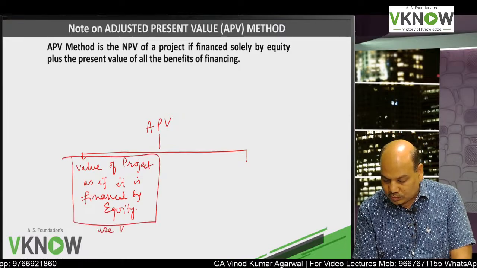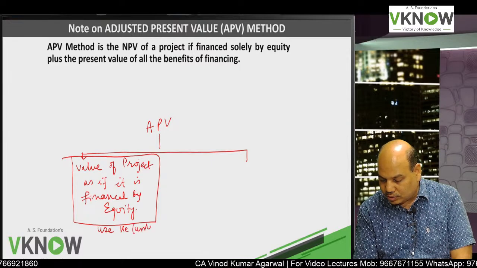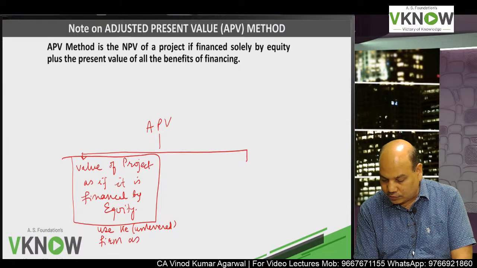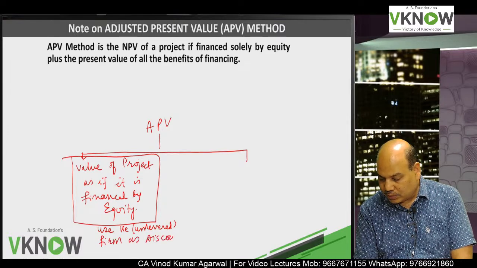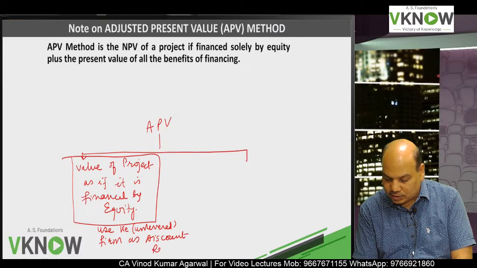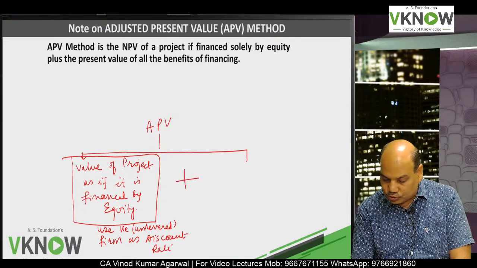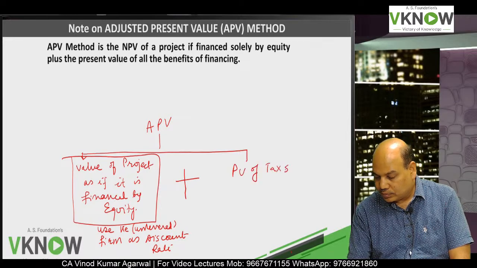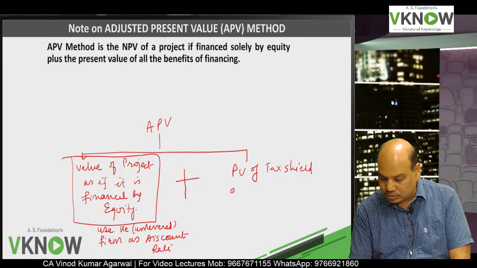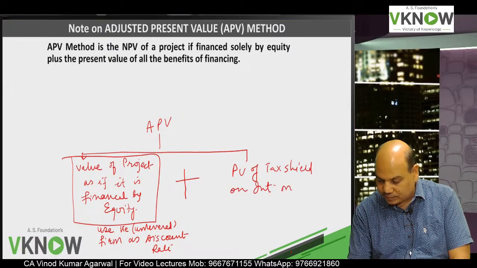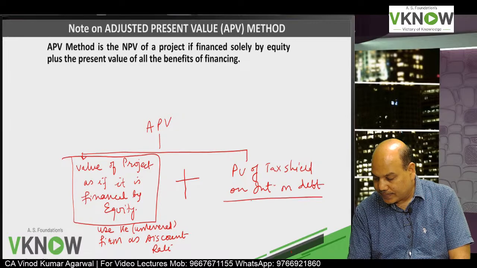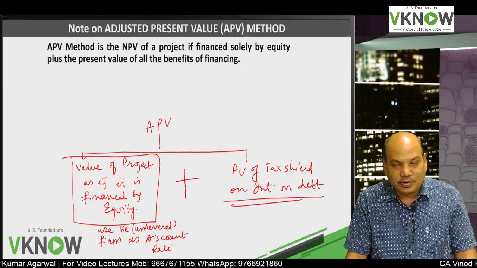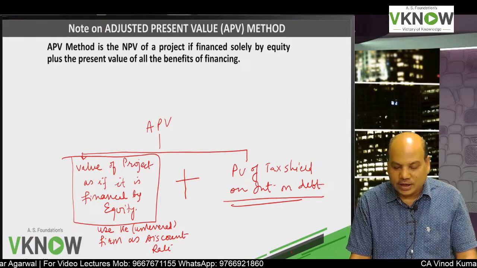Use cost of equity of an unlevered firm as discount rate. But the firm is not using only equity, the firm is using debt also. So you will add the present value of tax shield on interest on debt.